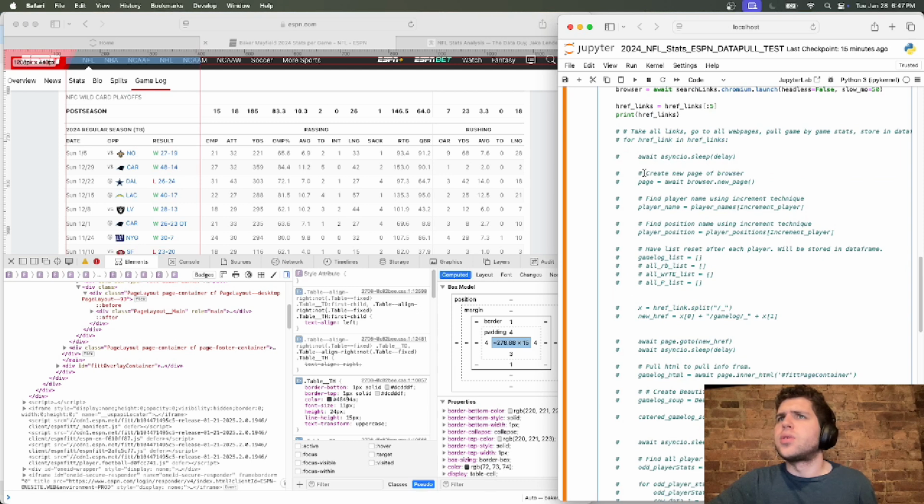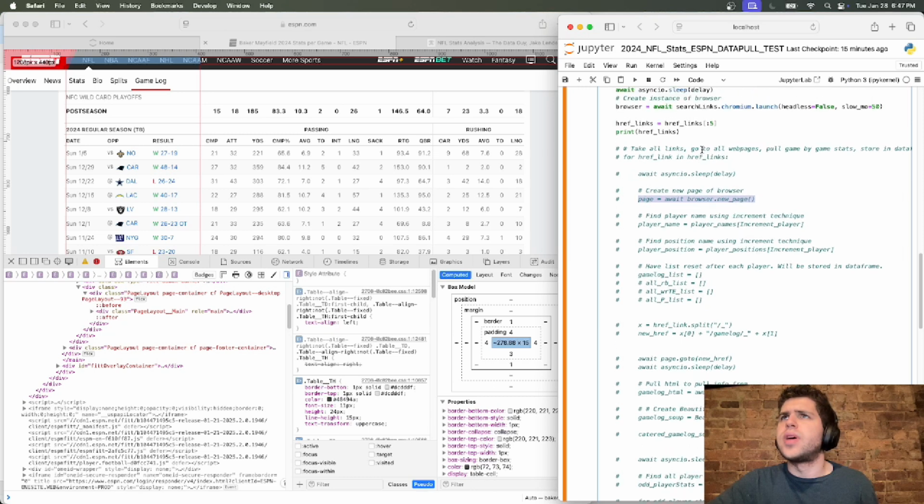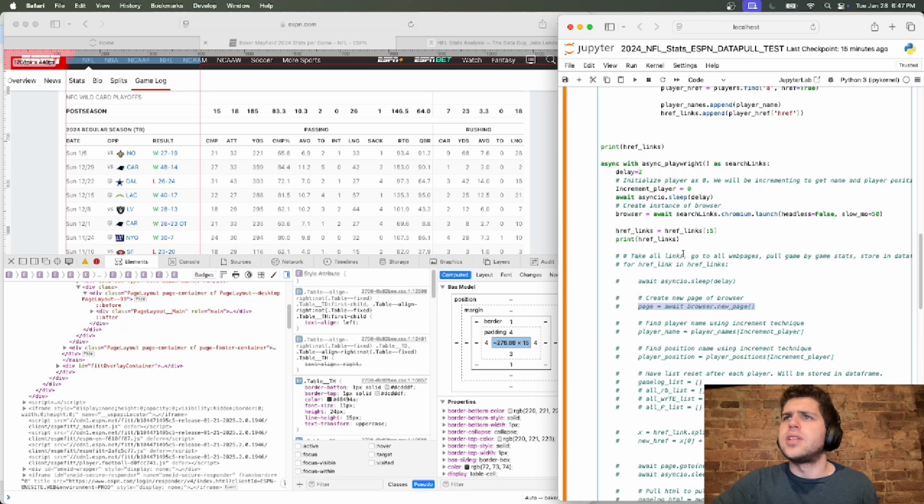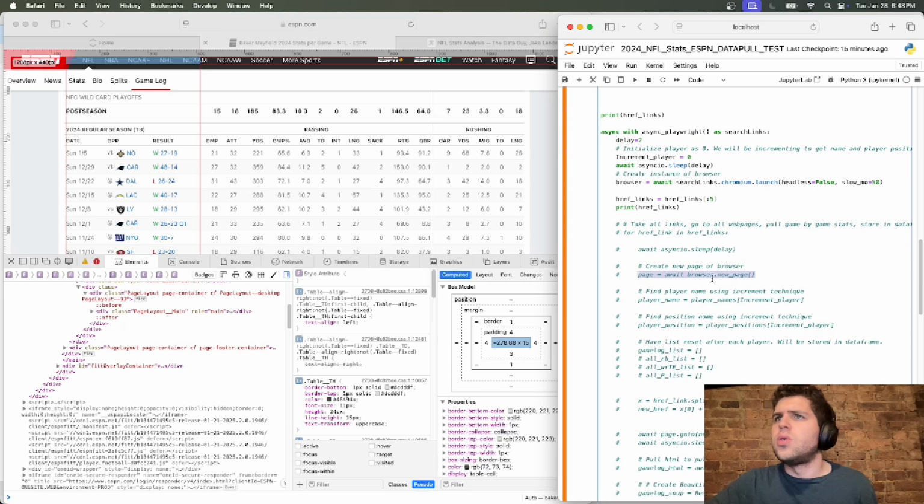But essentially, we're going to be creating a new web browser. That's going to be opening up a web browser with Beautiful Soup and I think Chromium or Playwright. I think Playwright is using this. Playwright essentially just allows us to launch a Chrome link so that we can pull the stats in the first place. So you're going to be opening this, creating a new page for the browser,